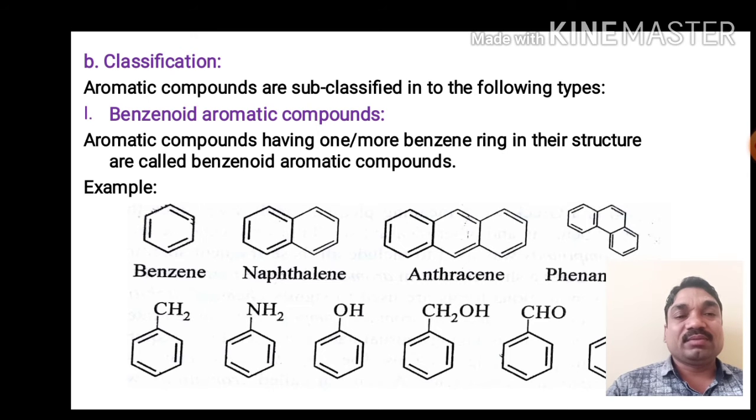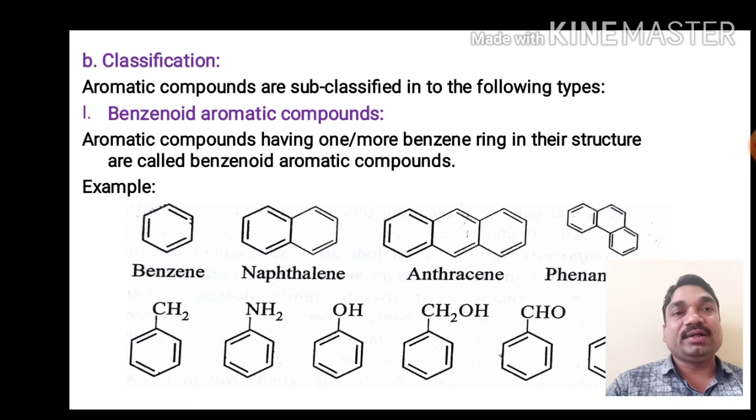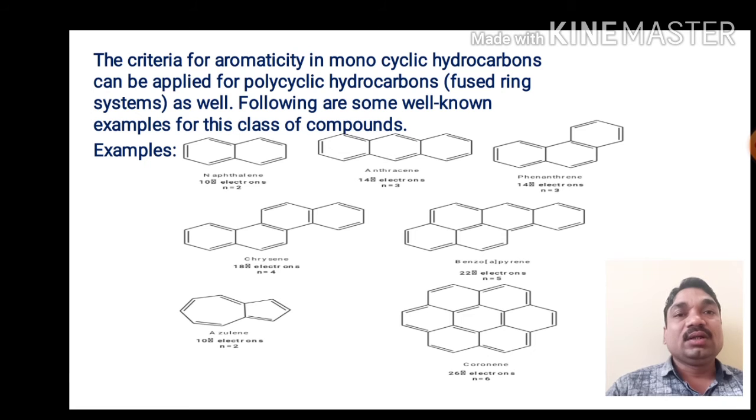For example, benzene, naphthalene, anthracene, phenanthrene, methylbenzene, aniline, phenol, benzyl alcohol, benzaldehyde, chlorobenzene. So these are examples of aromatic compounds, and they have the benzene-like structure, that is the C6H6 structure, in the molecule. Hence, they are called benzenoid aromatic compounds.